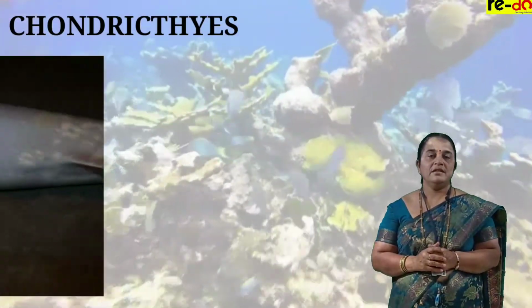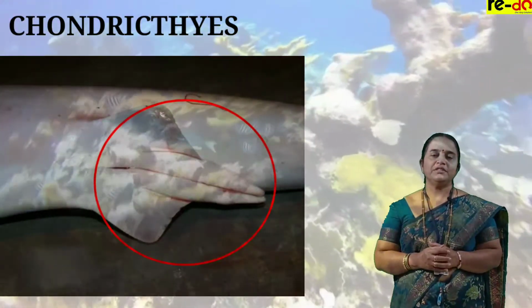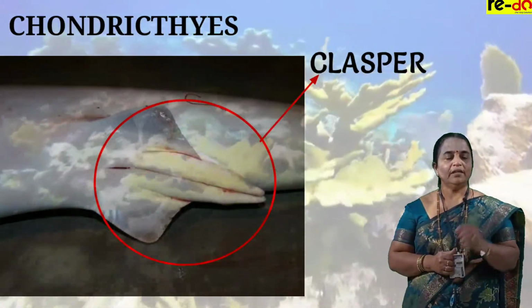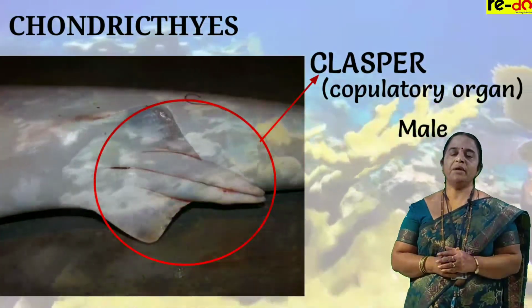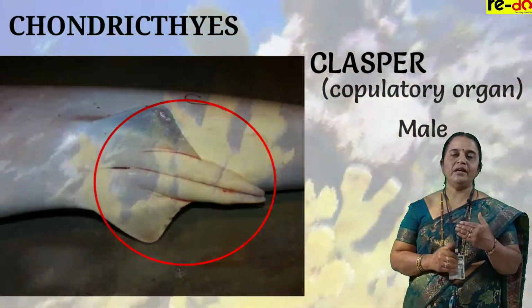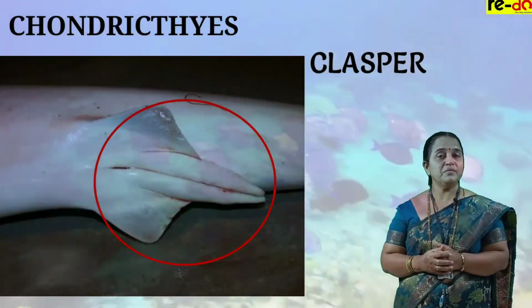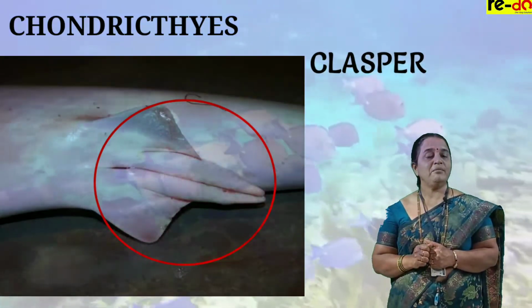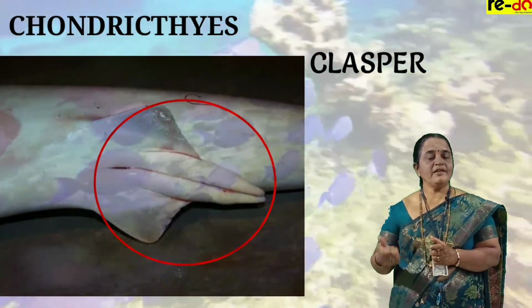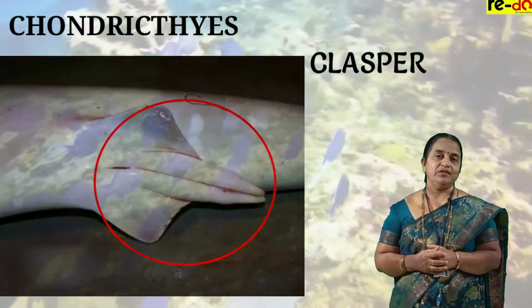So it is called heterocercal. Apart from that, there is a small protrusion near the anus. It is called the clasper. It is a copulatory organ in male fish. This clasper helps in depositing the sperms in the female genital passage so that there is a provision to achieve maximum fertilization.